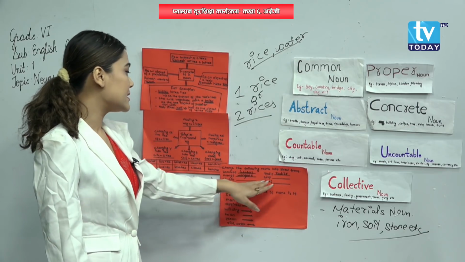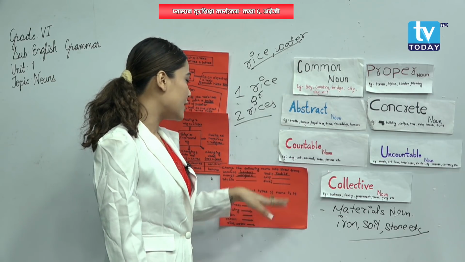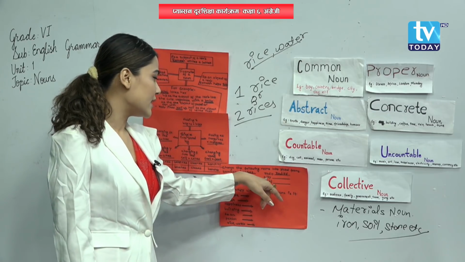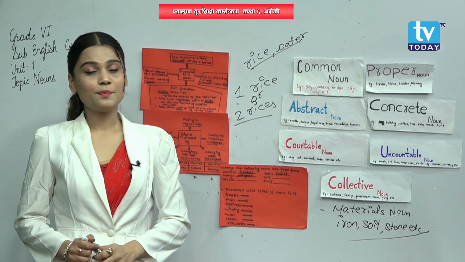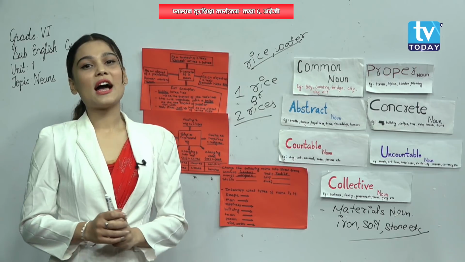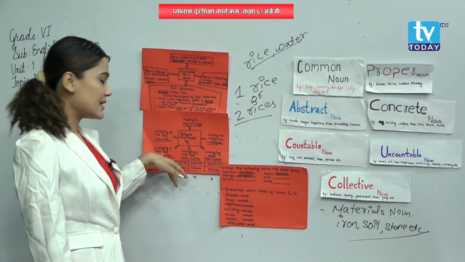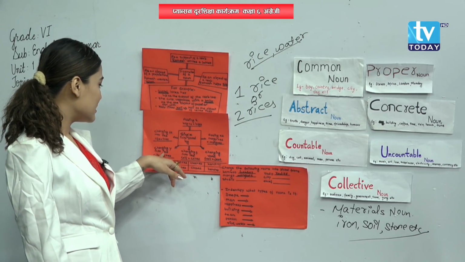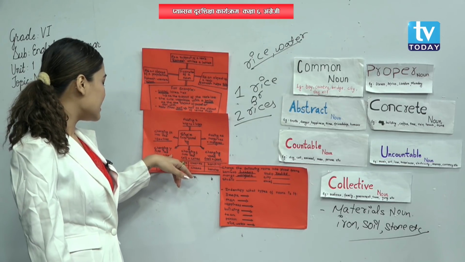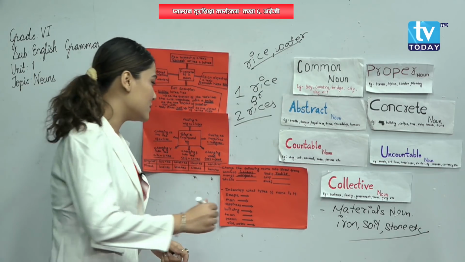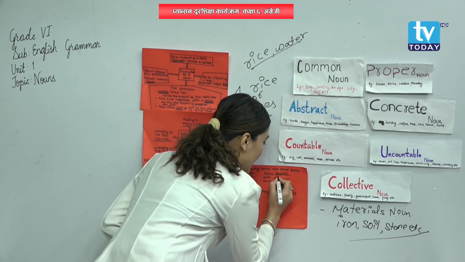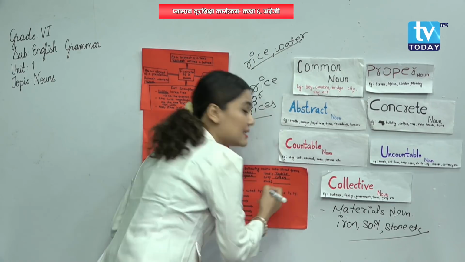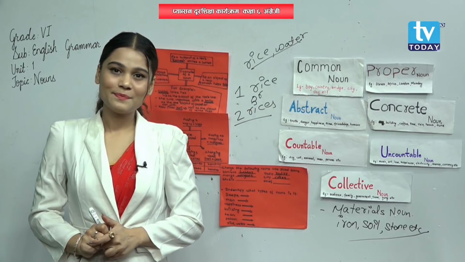Now the next one is city. What do we need to add over here to change this singular noun into a plural noun? Yes, we need to add ies. You can look here. Here is an example. If we add ies, then it becomes a plural noun. That means cities, C-I-T-I-E-S. Did you get me?